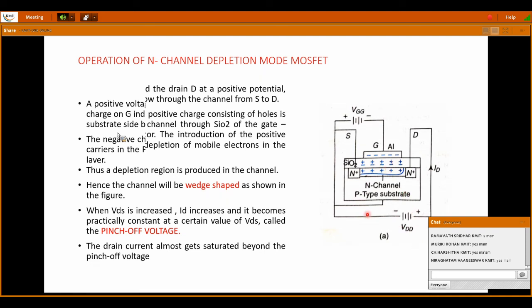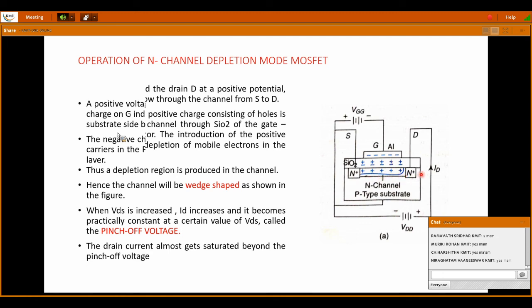So initially when you give VDD, the electrons will be moving from source to drain through the channel, and the conventional current will be moving from drain to source. But when these negative charges are deposited, the positive charges will be dragged towards the SiO2 layer inside the channel. This forms a depletion layer here.